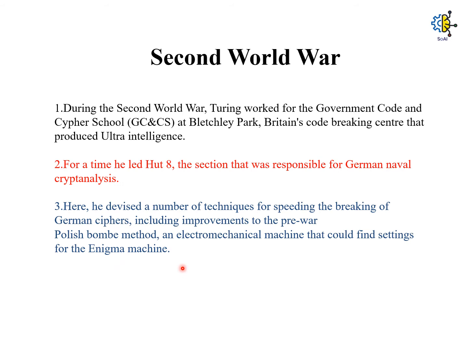So Alan Turing devised techniques for breaking German ciphers with great speed, and the Polish Bombe method was an electromechanical device that could find settings for the Enigma machine.